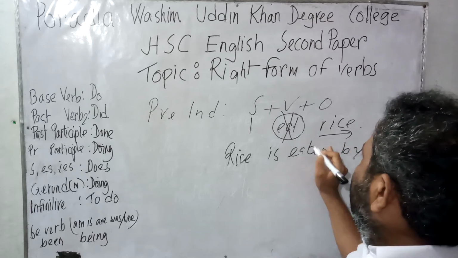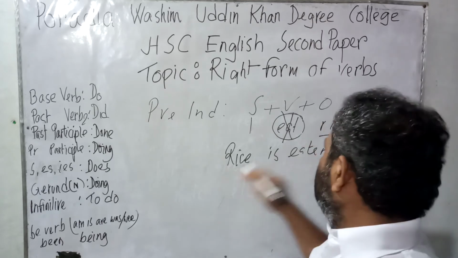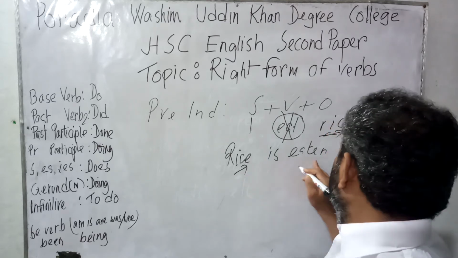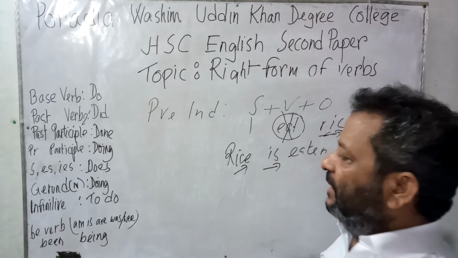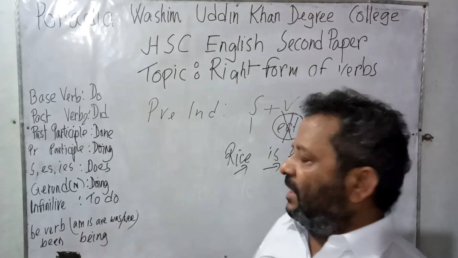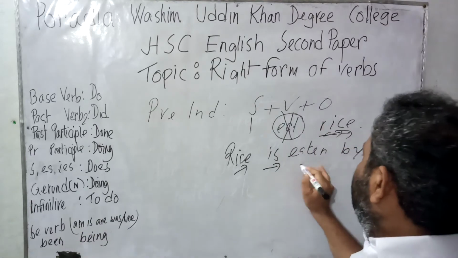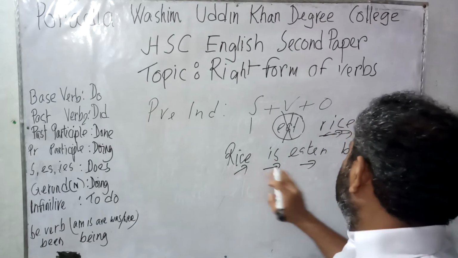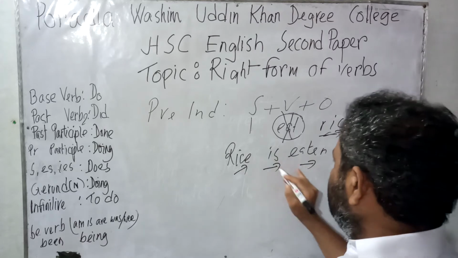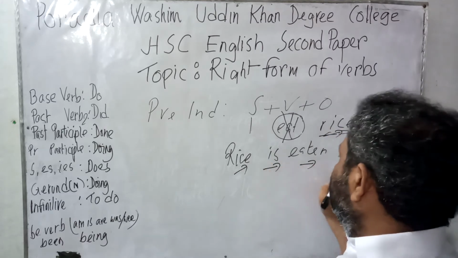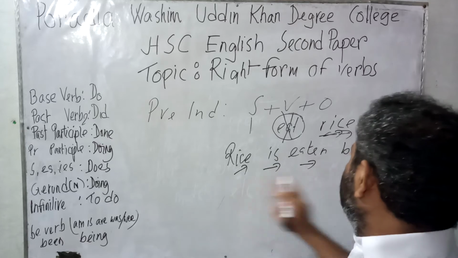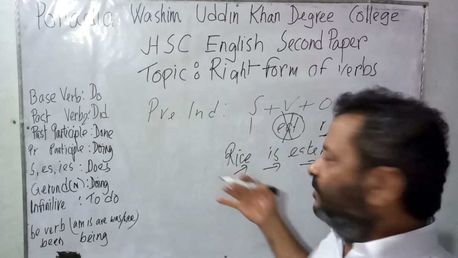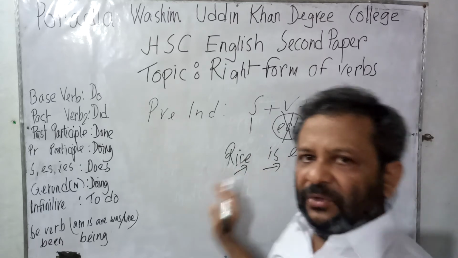Now, when it was turned into passive form, the object rice came here as the subject. Then rice is eaten by me. Here is a verb, that is the to be verb: am, is, are, was, were. Then eaten, that is verb 3 form of the main verb eat. So rice is eaten by me. Here we can see that there are two verbs in this sentence: is, eaten. So verbs are very much useful in the voices also.